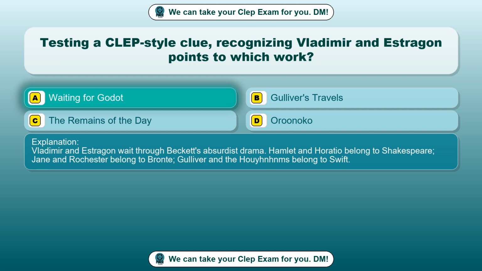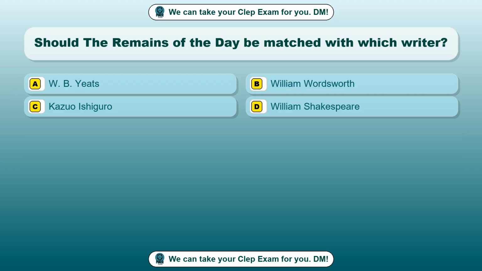Vladimir and Estragon wait through Beckett's absurdist drama. Hamlet and Horatio belong to Shakespeare, Jane and Rochester belong to Bronte, Gulliver and the Houyhnhnms belong to Swift. Question 20. Should The Remains of the Day be matched with which writer?